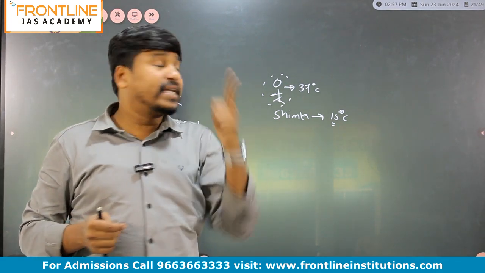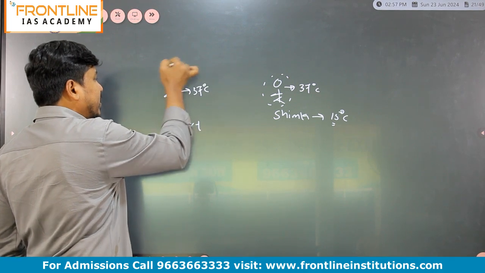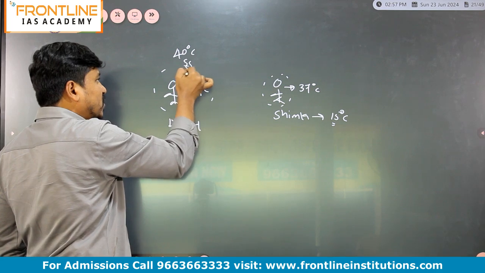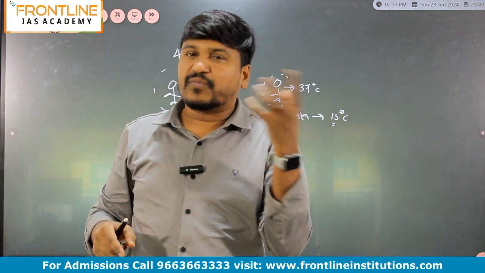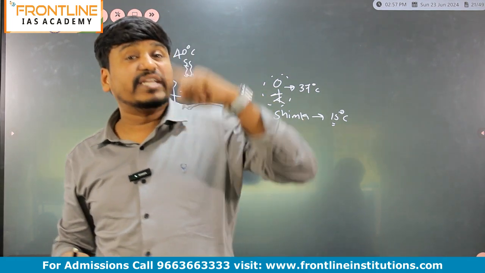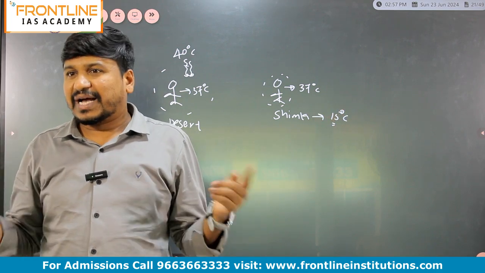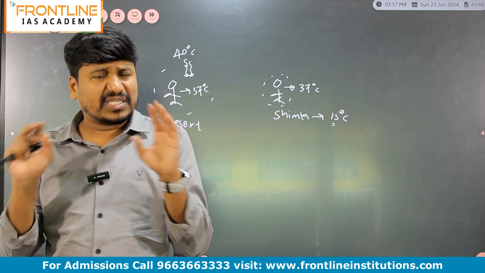So because of the outside temperature, listen, your body temperature will be 37 degrees Celsius and the surrounding temperature will be around 40 degrees Celsius. In this case the heat will flow towards your body, and more heat flowing into our body causes more evaporation of water. When the evaporation of water increases, it comes in the form of sweating. That is, evaporation happens and comes out as sweat. You should know the concept like this.